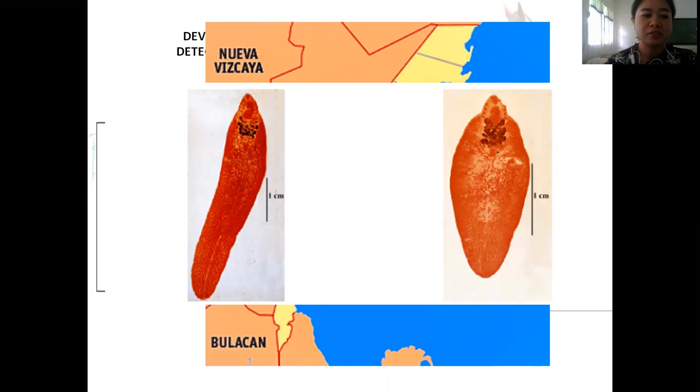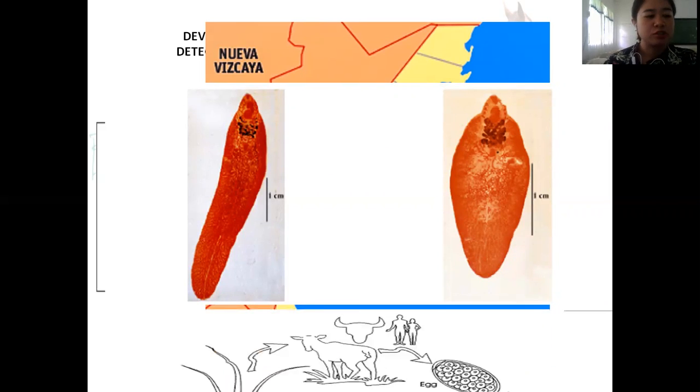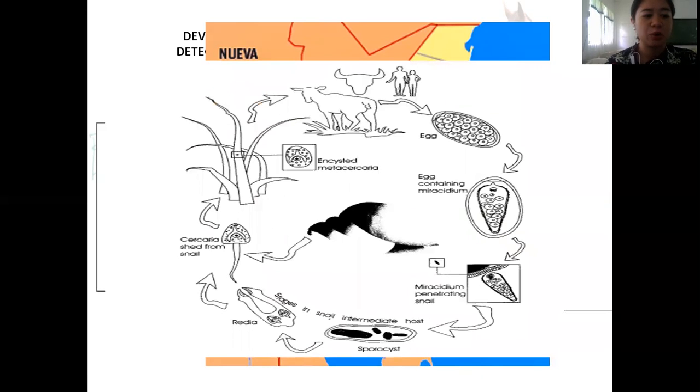There are two species of Fasciola: Fasciola hepatica, the one on the left, and Fasciola gigantica, the one on the right side. The most abundant Fasciola species in the Philippines is Fasciola gigantica. So how does Fasciola invade its host?